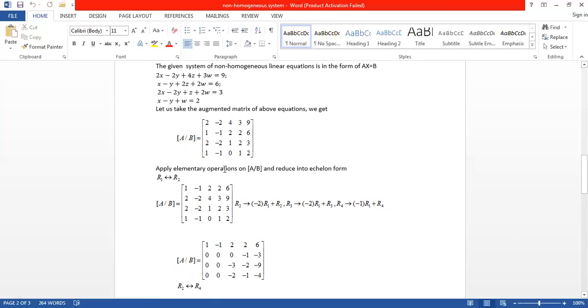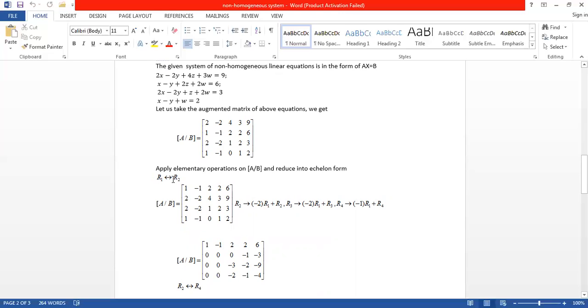By applying row operations. First interchange the rows R1 to R2 and R2 to R1. Apply elementary operations on the augmented matrix and reduce it into echelon form.